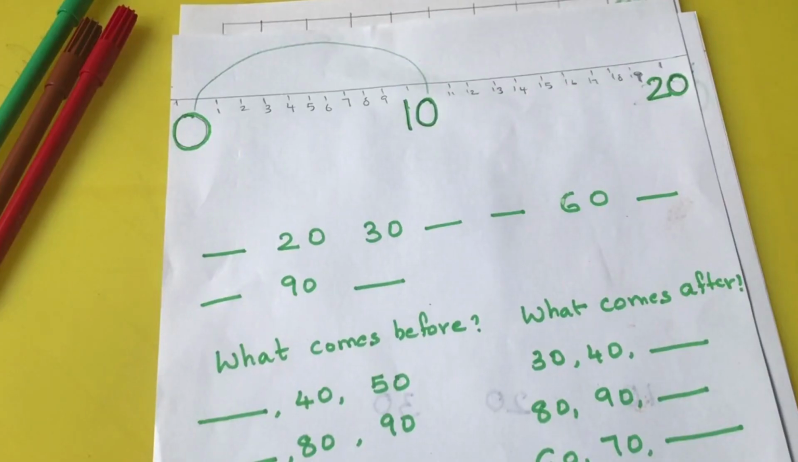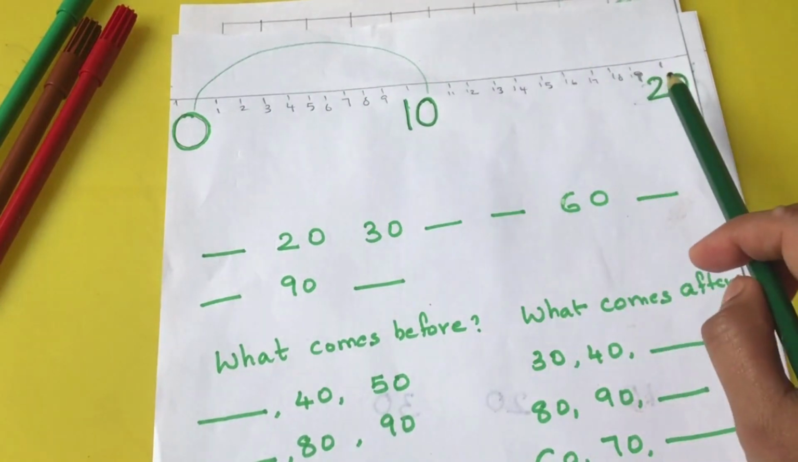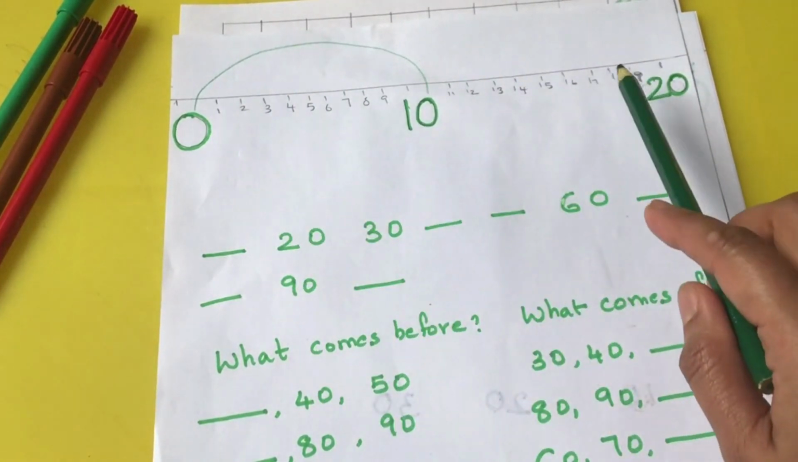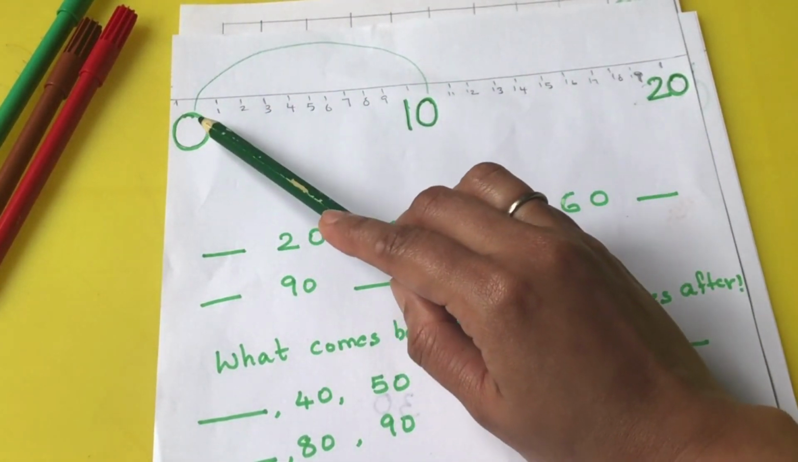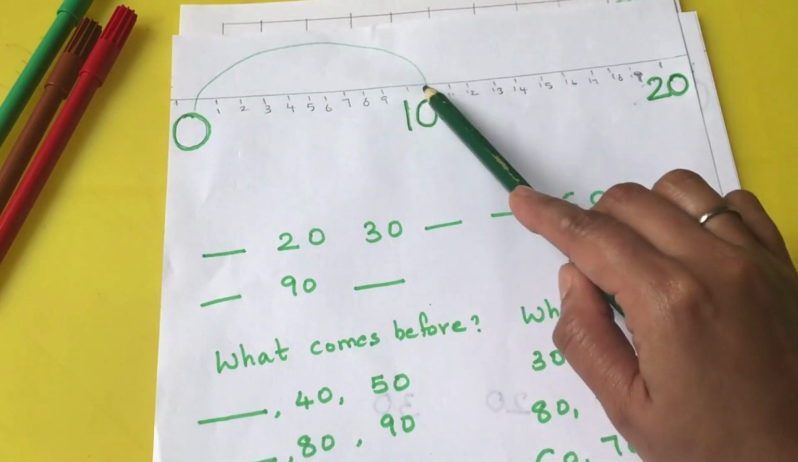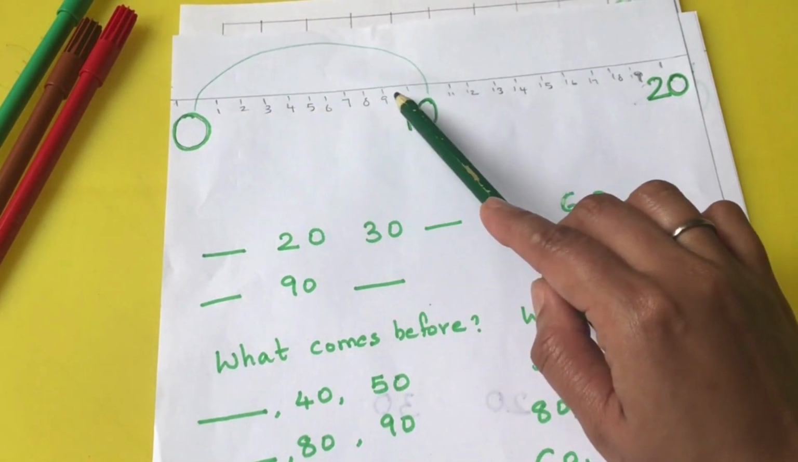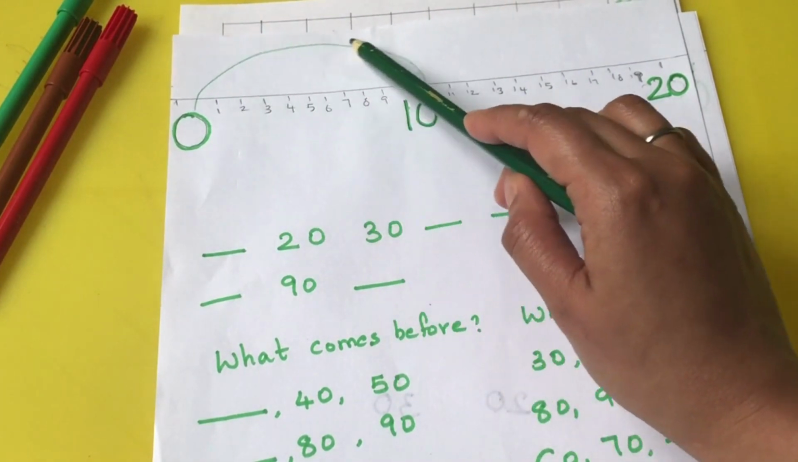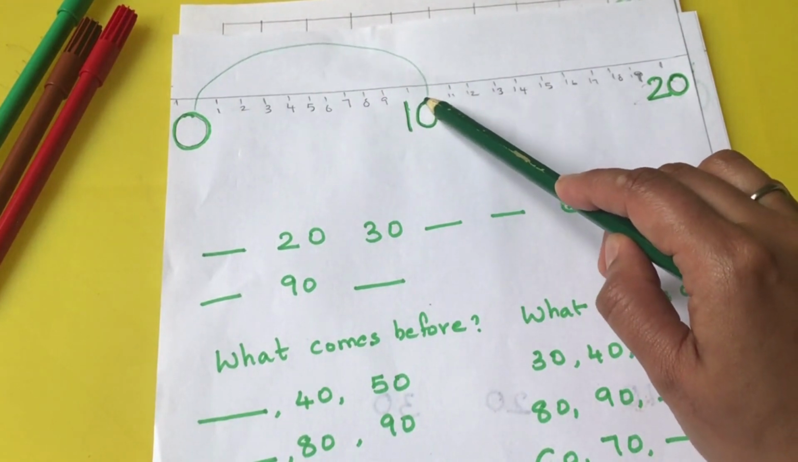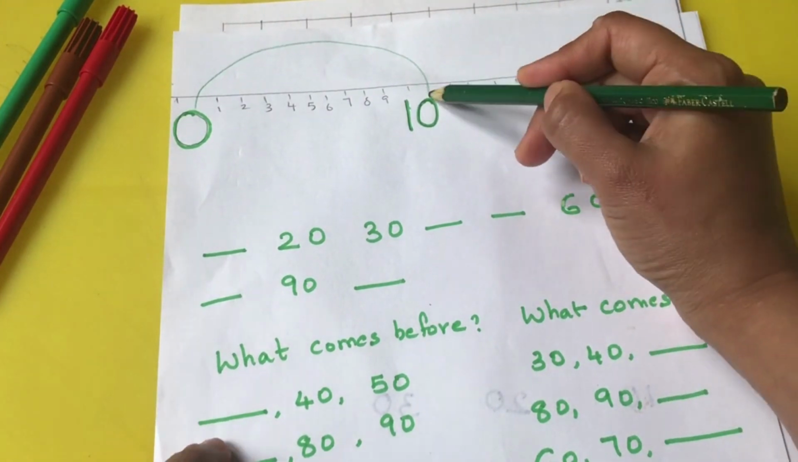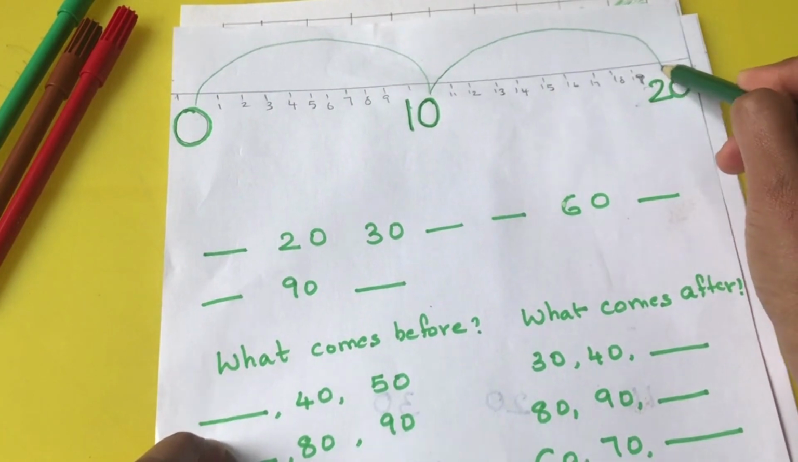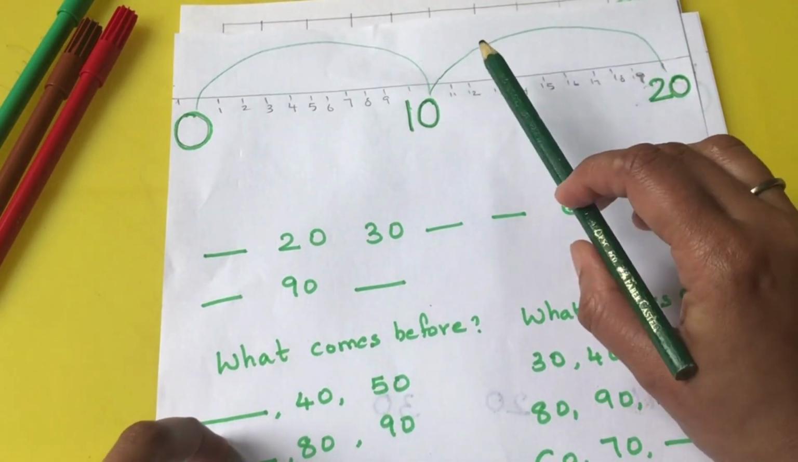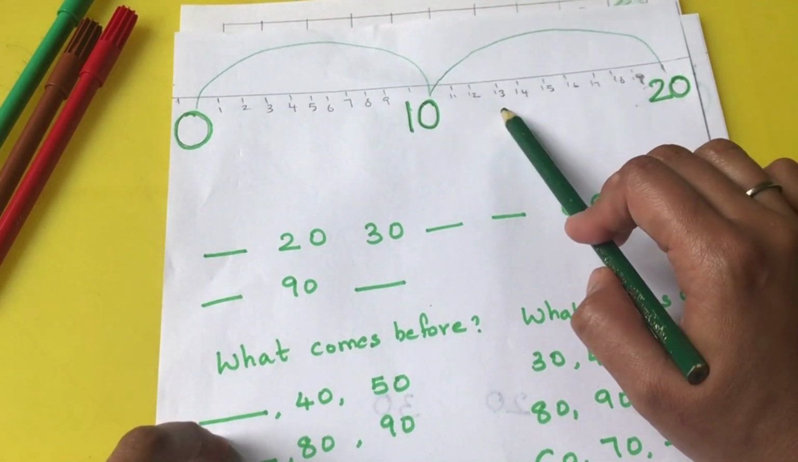One more way to show the concept is through number lines. Here I have written numbers from 1 to 10. Now what the kid has to do is jump from 0 to 10 and skip all the numbers in between. So 0 to 10, next jump it will be from 10 to 20. So he is skipping all the numbers in between. This is also a nice way to explain the concept to kids.